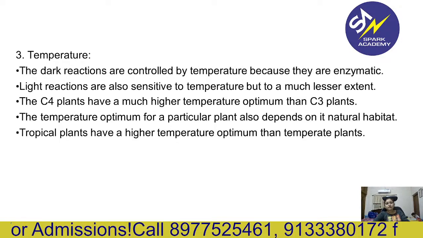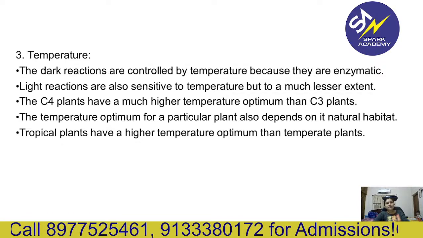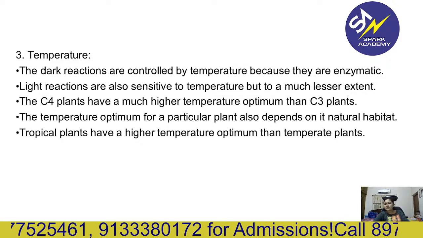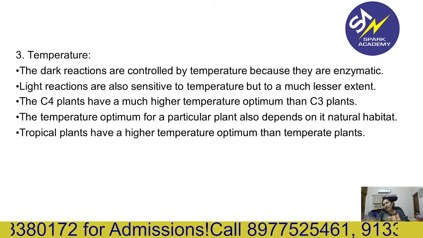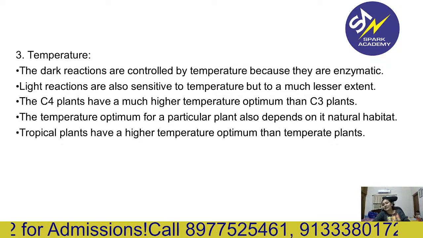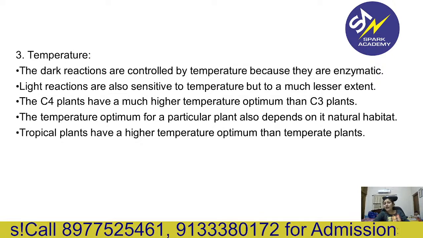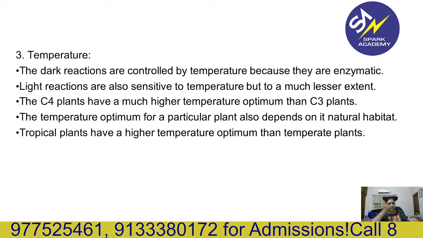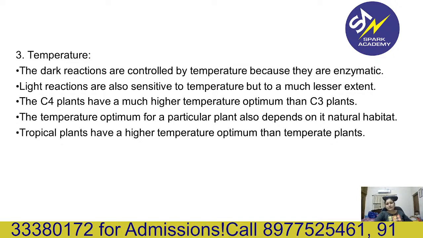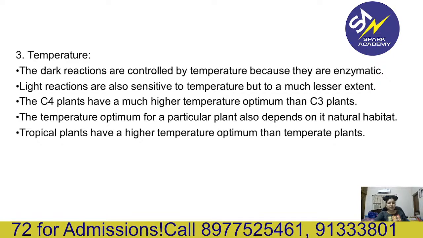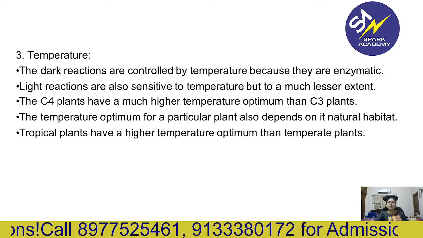Then temperature. Dark reactions are controlled by temperature because they are enzymatic. Light reactions are also sensitive to temperature. So C4 plants have a much higher temperature optimum than C3 plants. They can close their stomata, they can reduce their transpiration rate, and still they can fix more carbon. That's why biomass is increased in C4 plants. The temperature optimum for particular plants also depends on the natural habitat. Tropical plants have a higher temperature optimum than temperate plants.